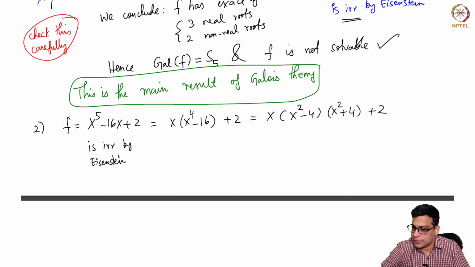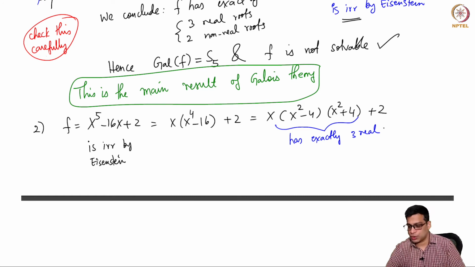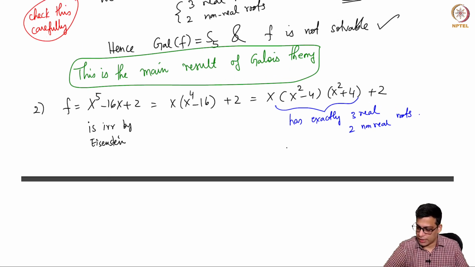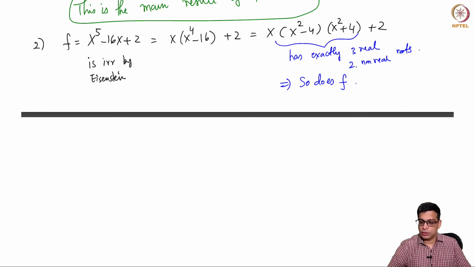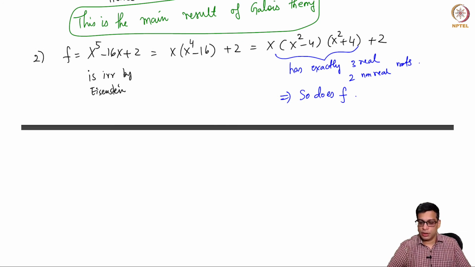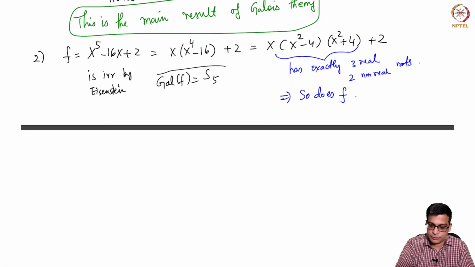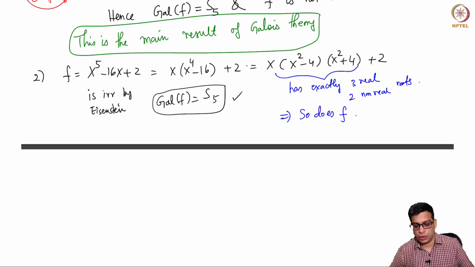So this has exactly 3 real roots, 0, 2, and minus 2, and 2 non-real roots, and hence so does f. So again it is irreducible, it has exactly 3 real roots, Galois group of f is S5. So this proves that this is also not solvable.